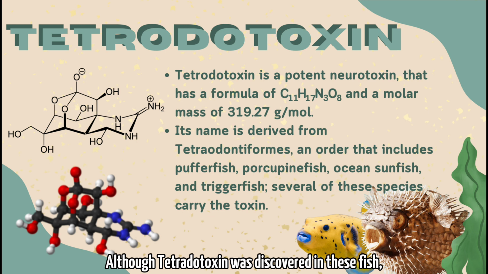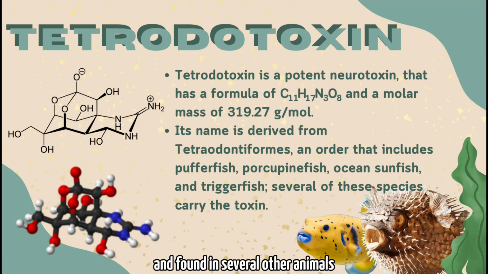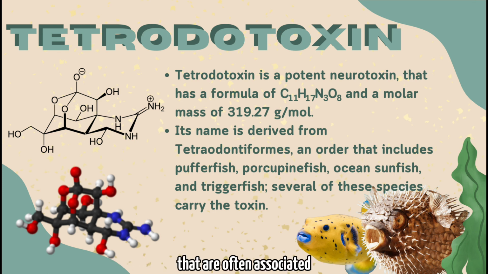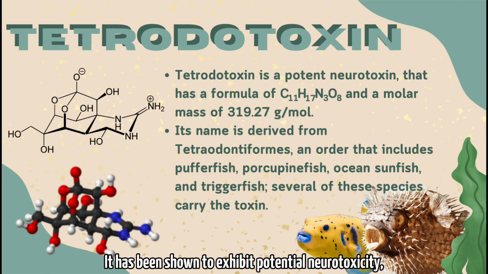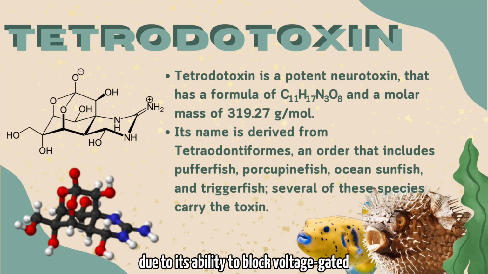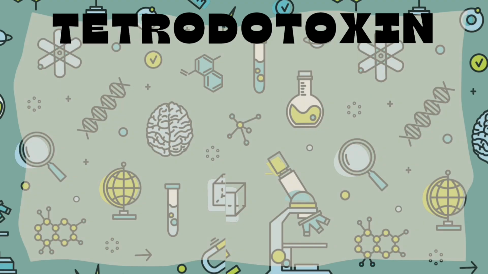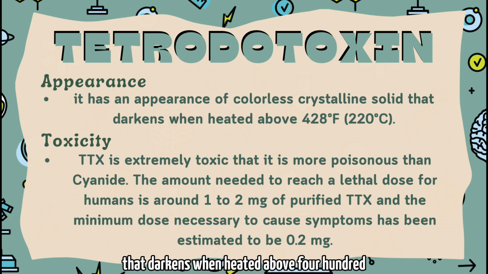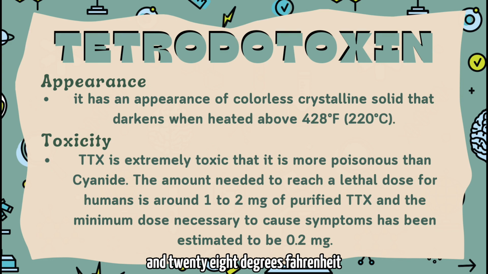Although tetrodotoxin was discovered in this fish and found in several other animals, it is actually produced by certain infecting or symbiotic bacteria that are often associated with marine animals. It has been shown to exhibit potential neurotoxicity due to its ability to block voltage-gated sodium channels. Tetrodotoxin has an appearance of a colorless crystalline solid that darkens when heated above 428 degrees Fahrenheit or 220 degrees Celsius without melting and exhibits no UV absorption.